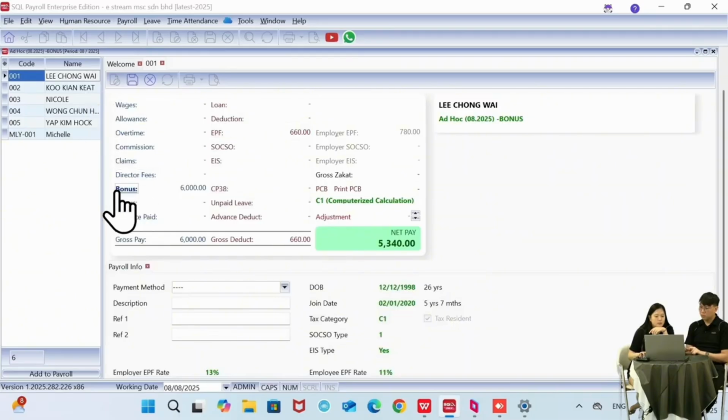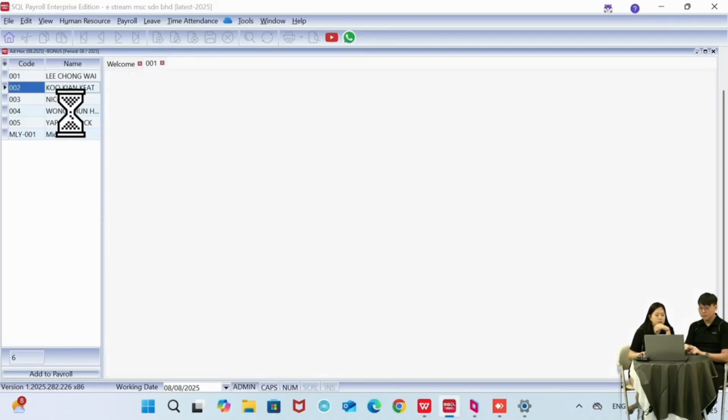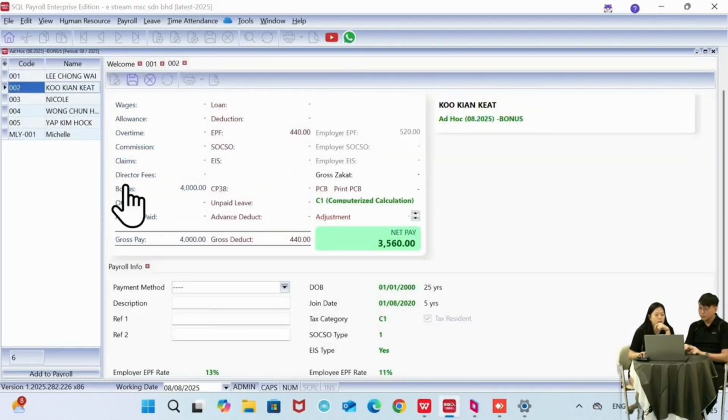So you can see we have the bonus and then the EPF, it will be auto calculated. So why is there no PCB? It's because we have not processed the previous month's salary. So by calculation, the employee has not hit the threshold to contribute to PCB. So that's why it will not appear. So you can see everyone has their own bonus and then the EPF.